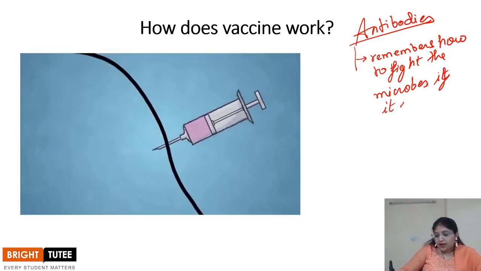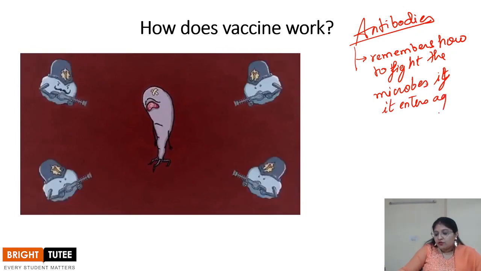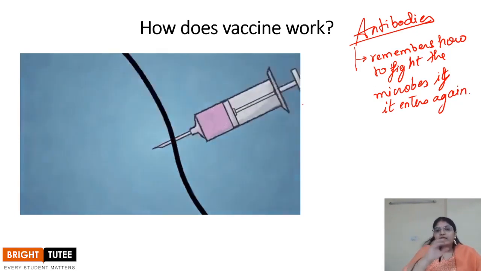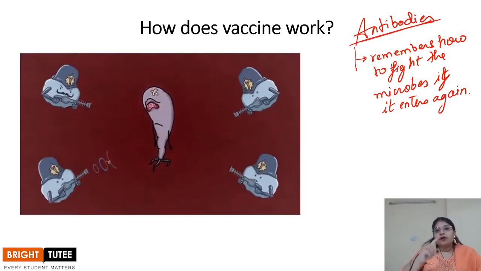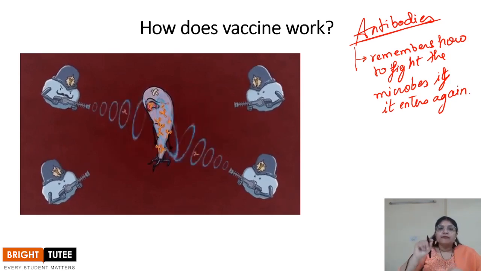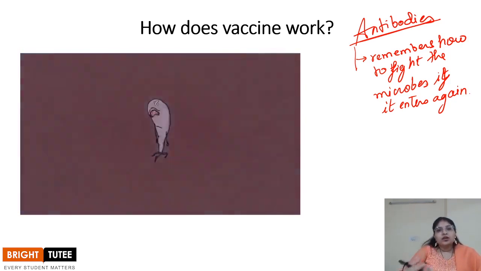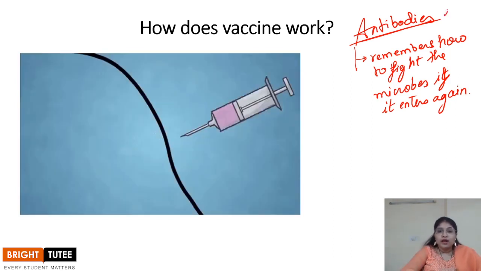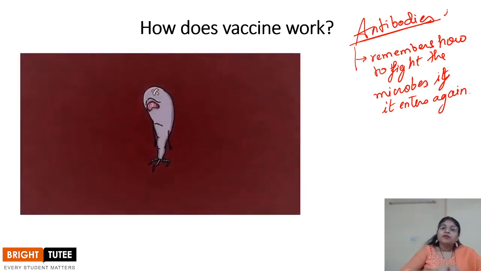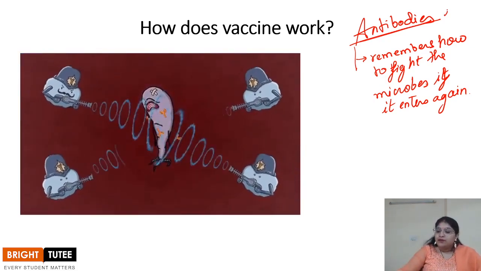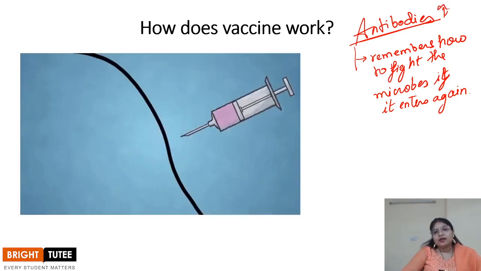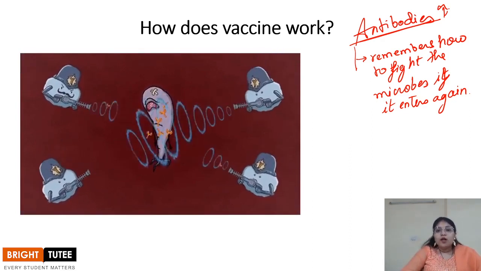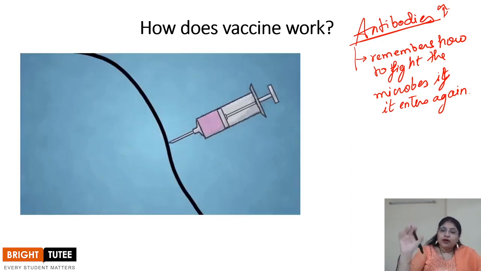So what happens in the first step is that whenever a microbe enters the body, antibodies are produced. The very first time the microbe enters the body, the reaction is quite slow, and the amount of antibody produced is also less. But when the same microbe enters the body a second time, the number of antibodies produced is increased. Also, they know exactly how to fight that microbe. So specific kind of antibodies are produced to fight the microbe.